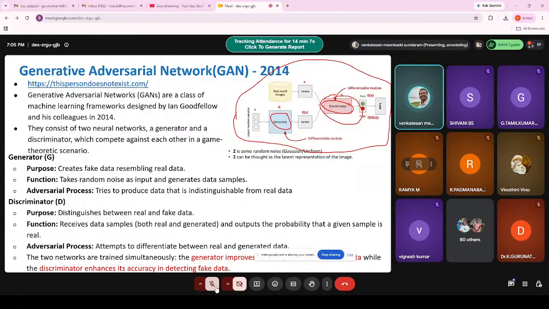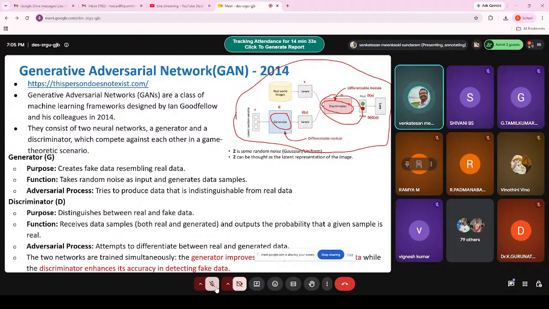Real means it is similar. Fake means no, this is not the similar one and it is something else. So the discriminator is able to segregate which one is real and which one is fake. This is what happens in GAN models.